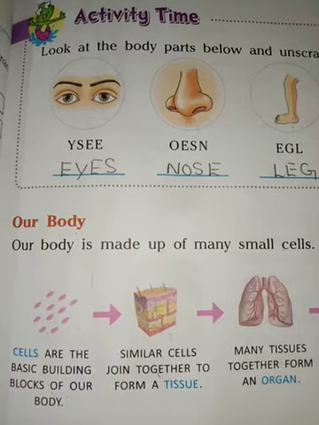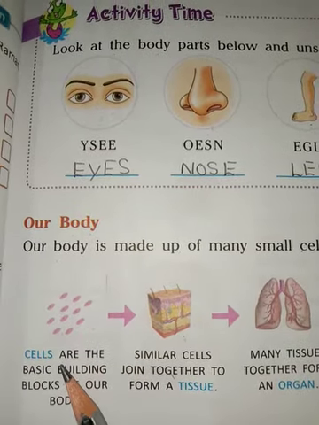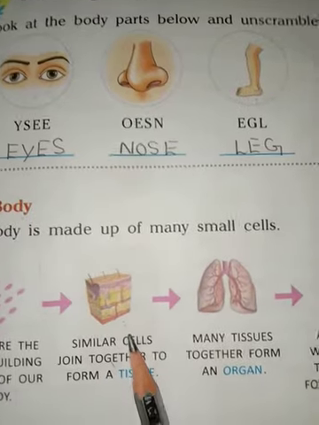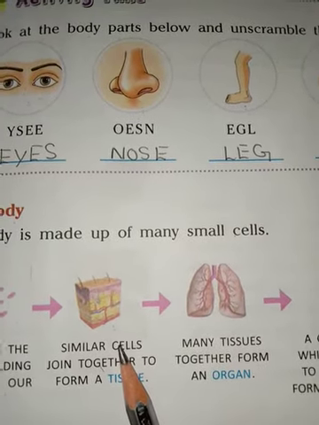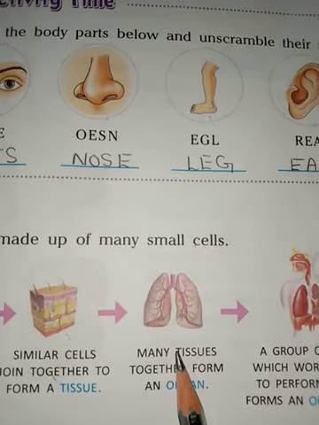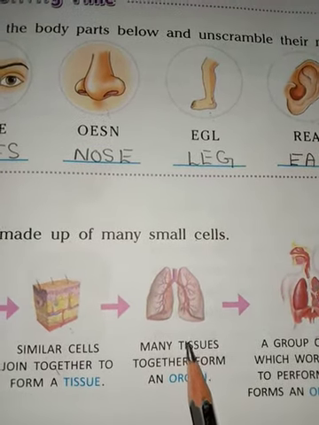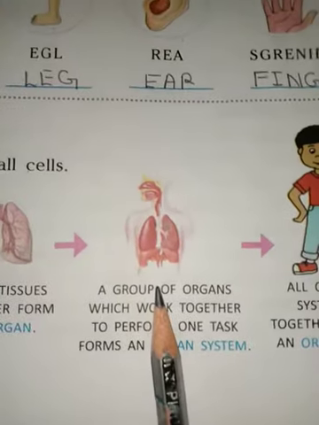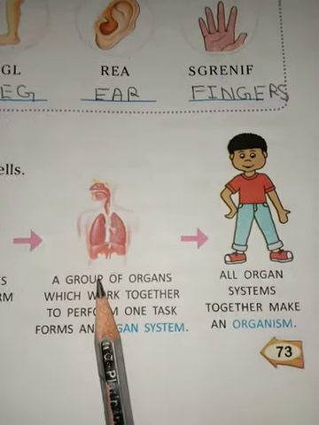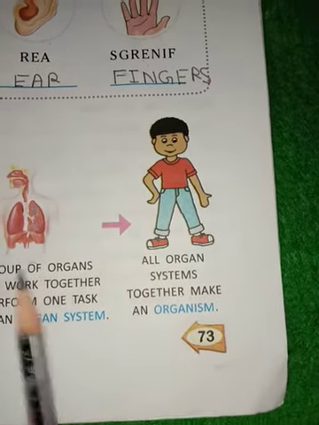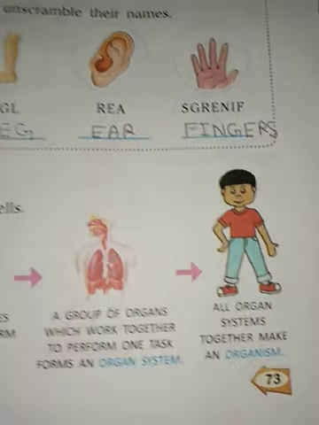So student, a combination of cells forms tissues. Okay. Now the combination of tissues forms an organ. Then different organs combine and form an organ system. Okay. Now all the organ systems combine and form an organism. Okay. Now clear?